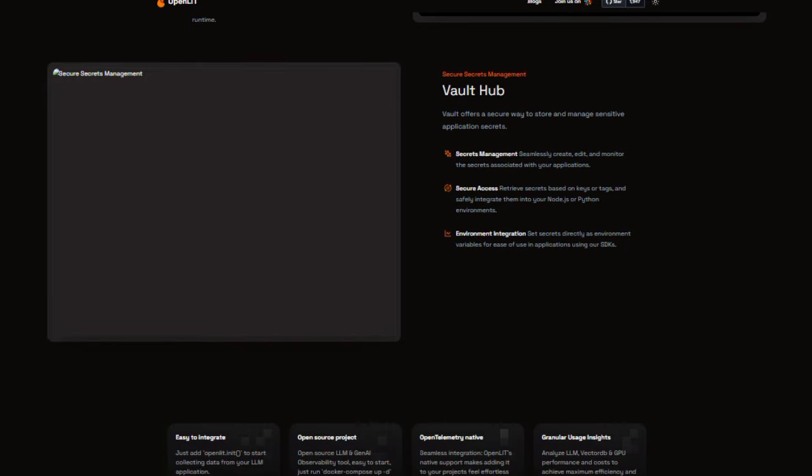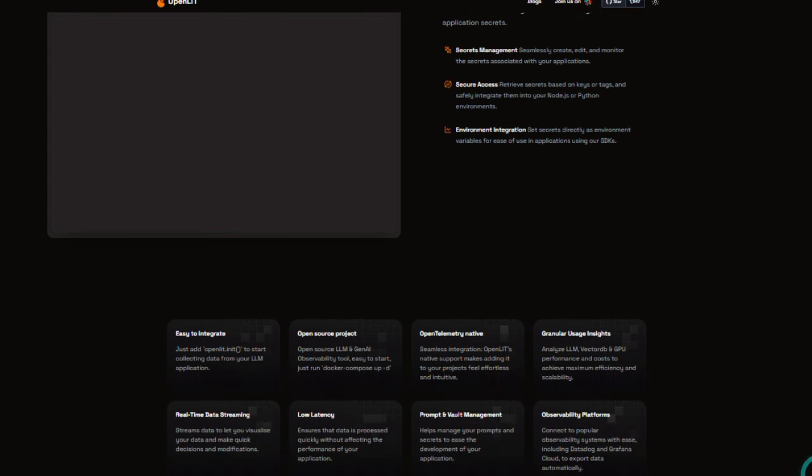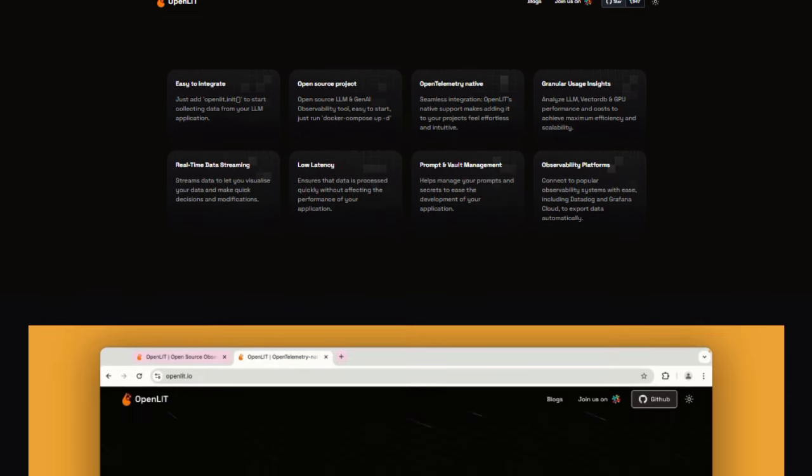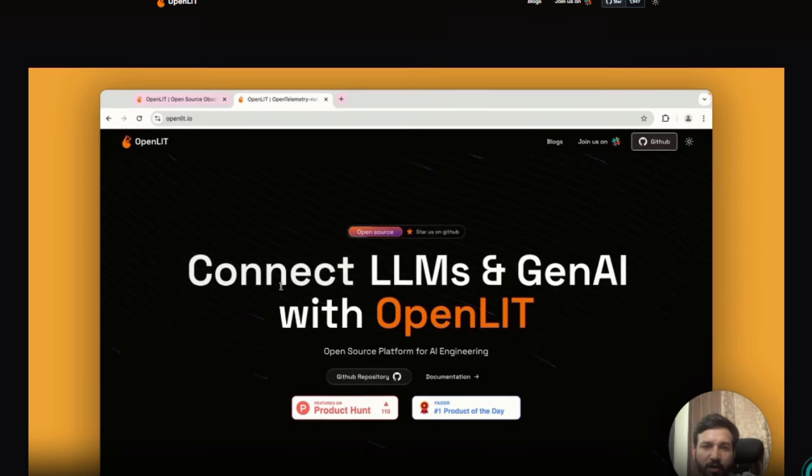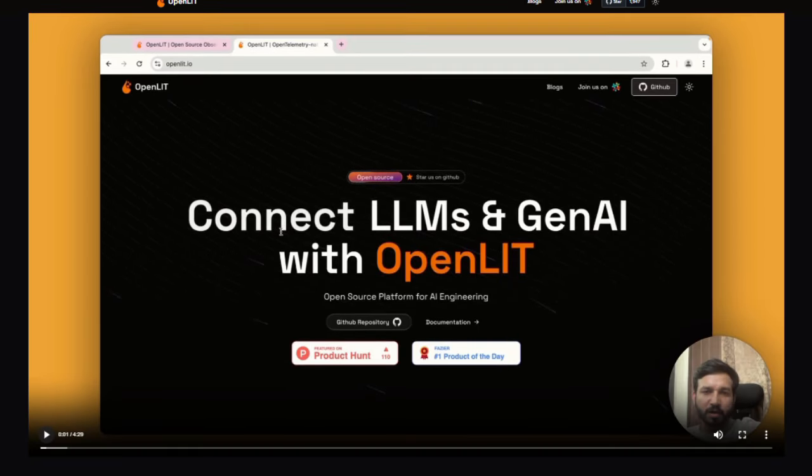You get cost tracking, GPU and vector database performance analytics, prompt versioning with variable management, and secure secrets vaulting, all working together. Instead of juggling several tools for monitoring, prompt management, and secret storage, OpenLIT brings them into a coherent developer experience. It supports comparisons of different LLMs in open ground mode, letting you test, benchmark, and choose which model makes sense for your use case, while immediately seeing cost, latency, and error trade-offs side by side.